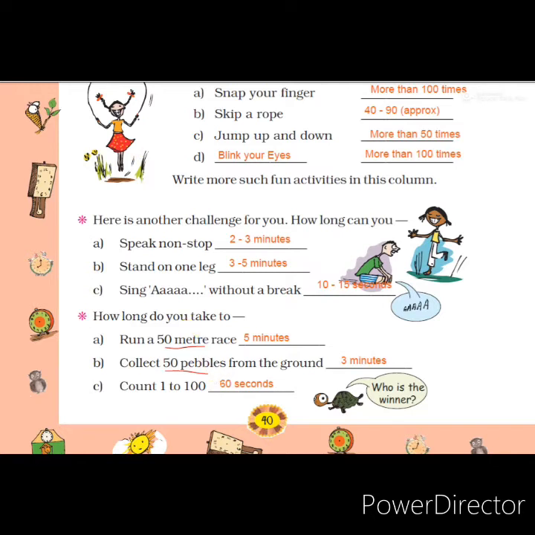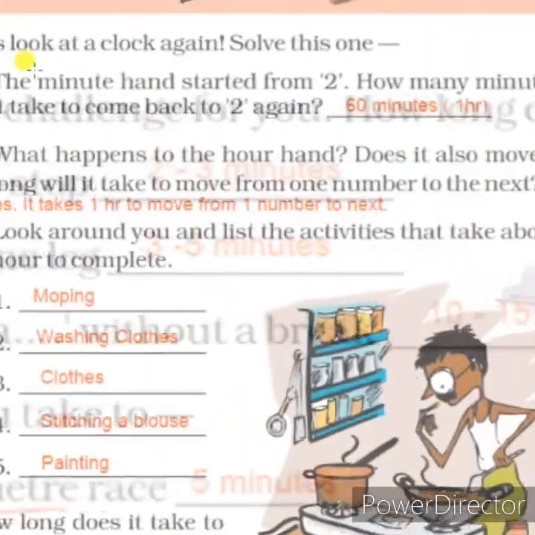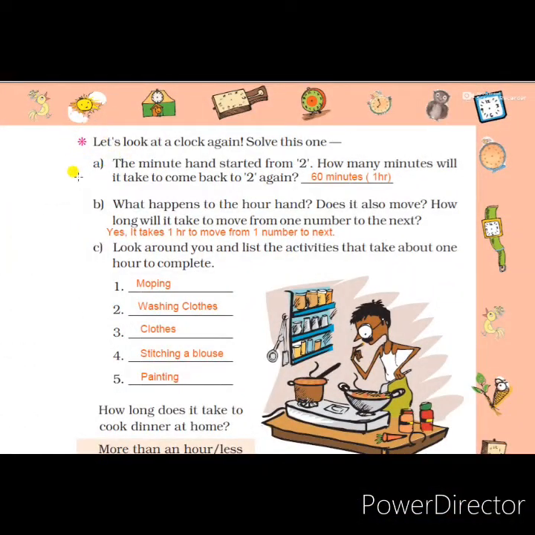Now we will move to the next page, page number 41. On this page we have some questions. Solve these questions. The first one is: the minute hand started from 2. How many minutes will it take to come back to 2 again? Students, when we started this lesson I explained this same topic, but once more I will explain it using our clock. The minute hand starts from one number and again reaches the same number. How much time will it take? See, I will show it on our clock.